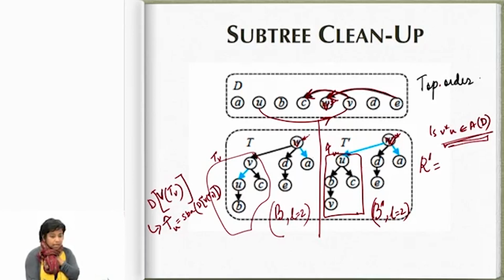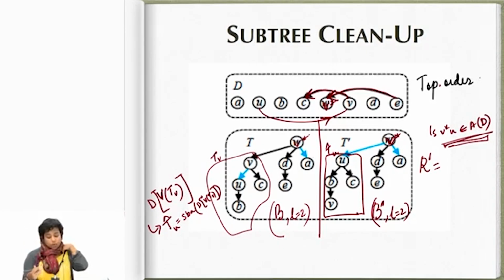I replaced this subtree with another subtree that already exists in my original win-lose graph. So what that means is, I am not allowing any blue arc to appear in this subtree. Do you agree? I basically got rid of this blue arc, because I just found some vertex U to become the root of this thing, and I replaced it with this.